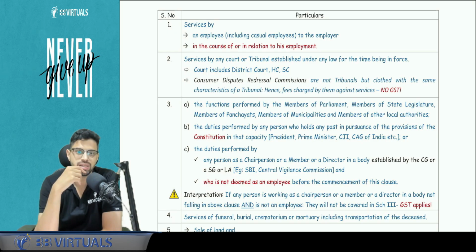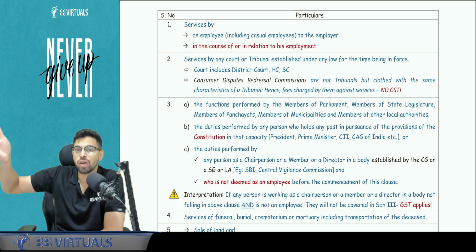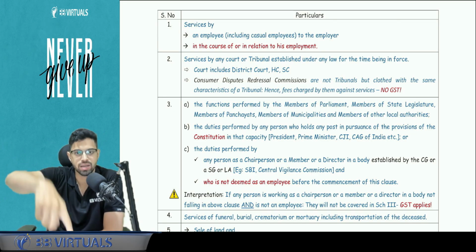It is taxable under GST because that is not in the course of employment. What is in the course of employment? That I am agreeing against my salary. But this is something I am agreeing to as an individual, not to join a rival company. So that is under GST.